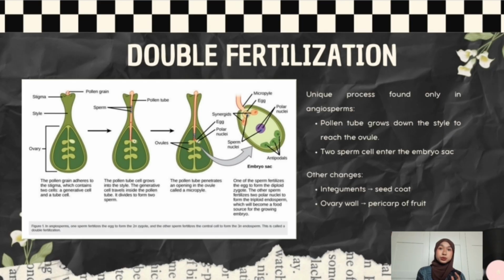Sperm cell 2 fuses with the two polar nuclei to form the endosperm, which is triploid. So the endosperm acts as the nutritive tissue, providing food for the developing embryo. Then after the fertilization, the integuments of the ovule develop into the seed coat. Then the ovary develops into a fruit, and its walls become the pericarp.